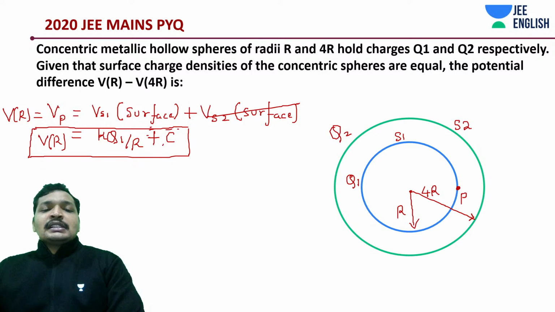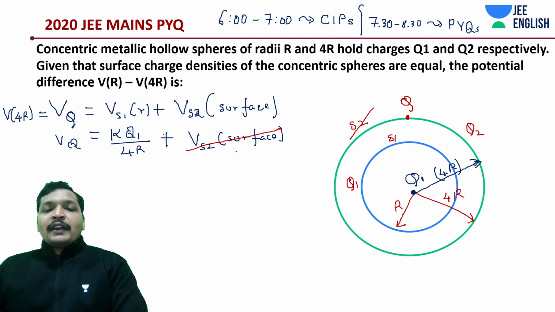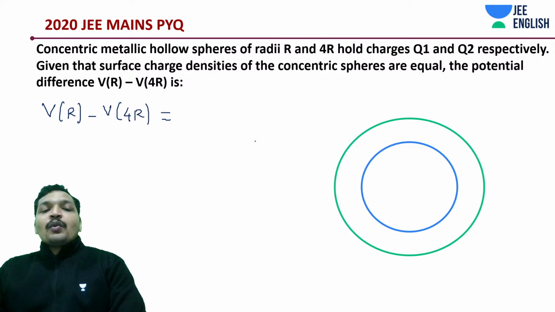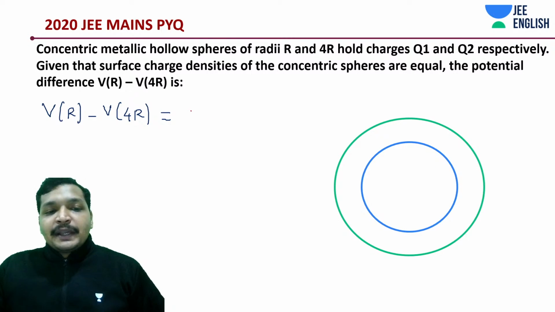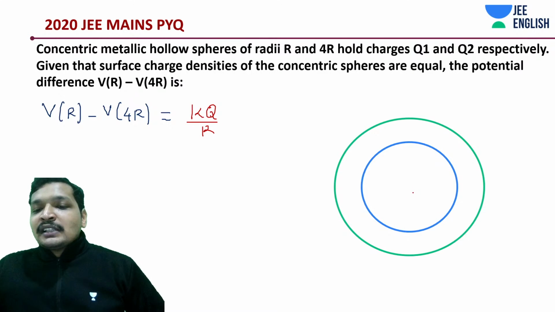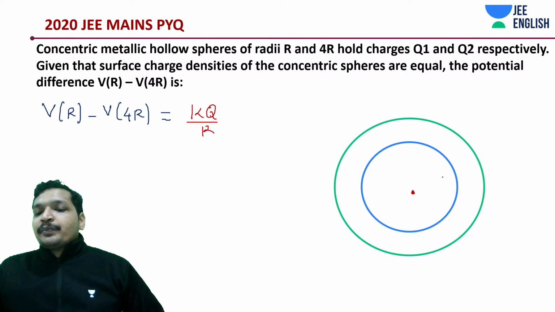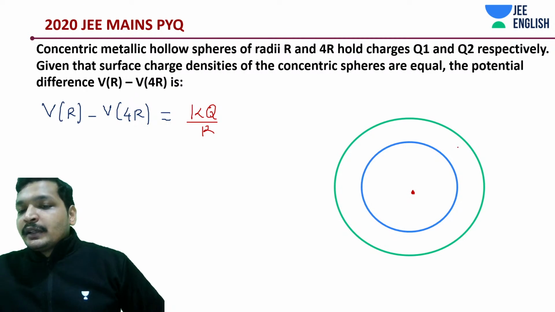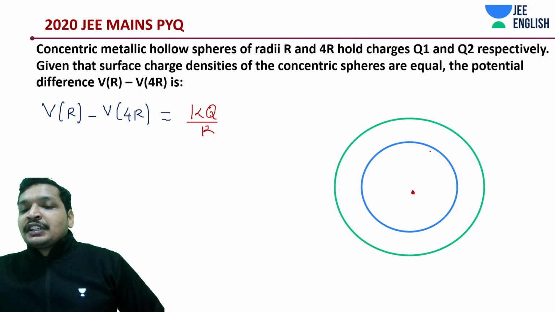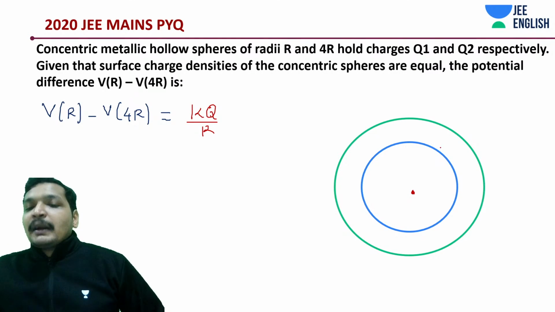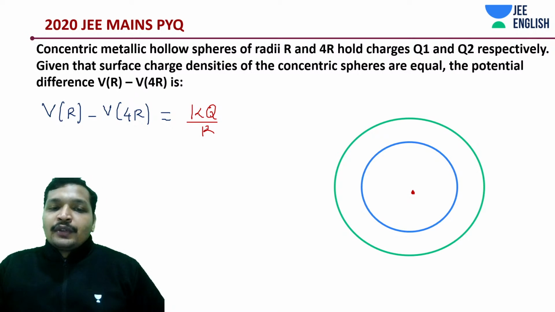Not just now, this constant C. I could have kept this as a constant C, just like how we did it earlier. This would always get cancelled. So what would be remaining? Basically, KQ by R. It's basically as if only one shell you are calculating it. Even inside this shell, there is no electric field. But outside this shell, there is electric field according to the equation.